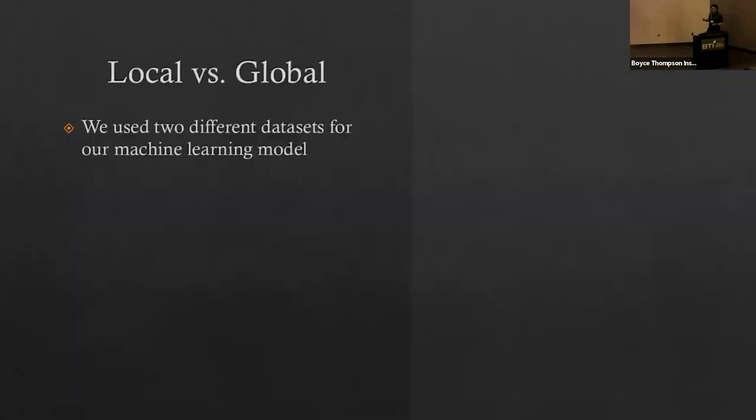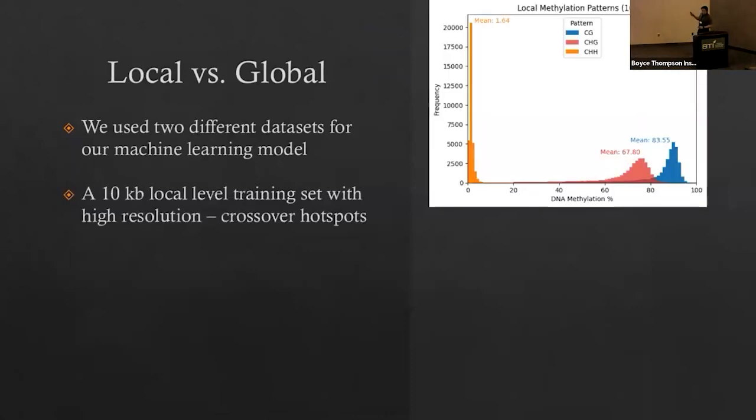But we do have 2 different data sets. We have a local and a global data set. And you may be asking, why do we need 2 different data sets? We already have a really big data set. Well, the local data set is about 10 kilobase intervals. And those are more high resolution for predicting crossover hotspot recombination rate. And the reason we want that is because we want to look at which specific alleles can recombine at which rate. And so by finding the recombination rate at crossover hotspots alone, it'll give us a great example of that.